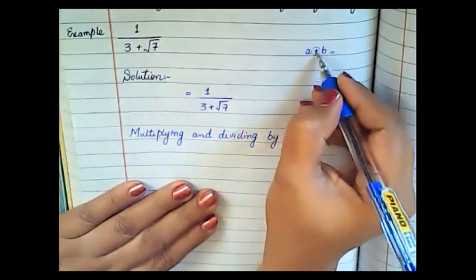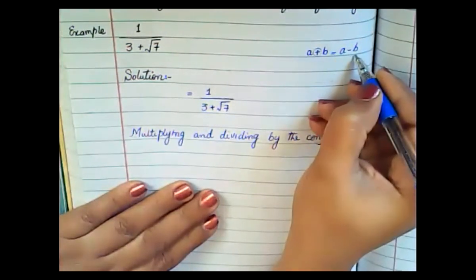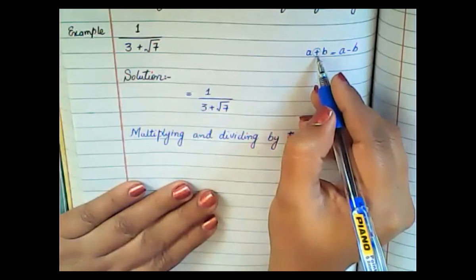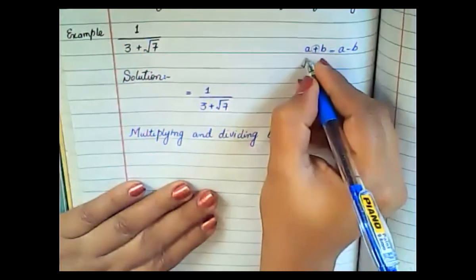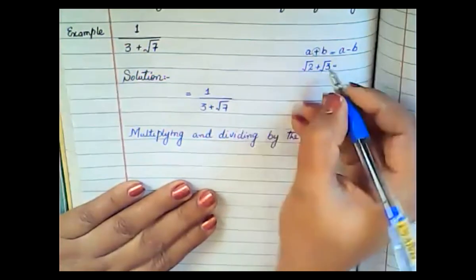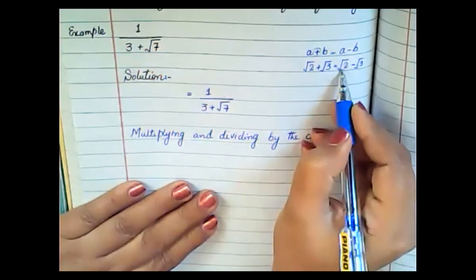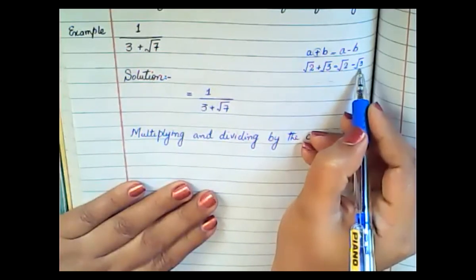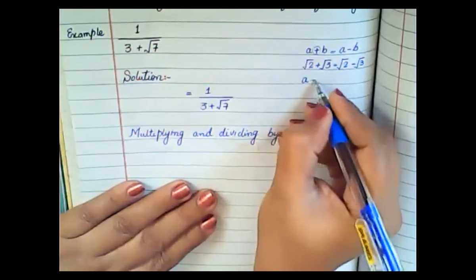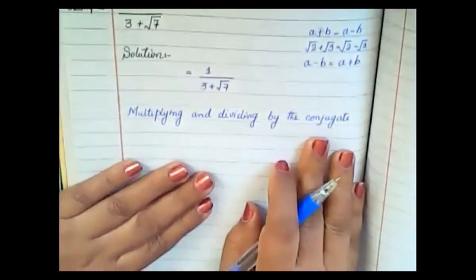So the conjugate of A plus B will be A minus B. Just suppose you have under root 2 plus under root 3, the conjugate will be under root 2 minus under root 3. The terms remain the same, and you simply change the sign. If you have plus, you write minus, and if you have minus, you write plus.